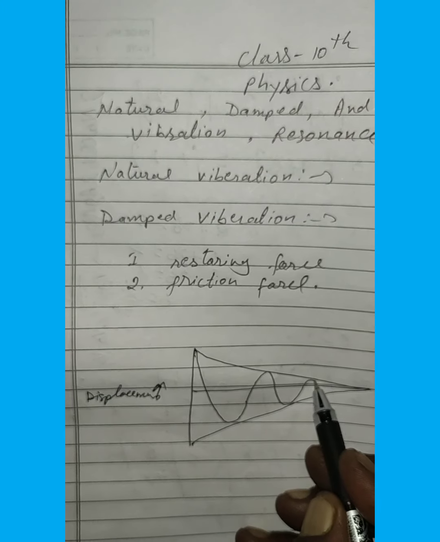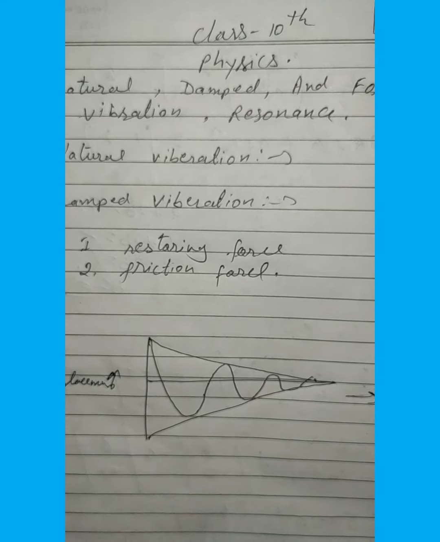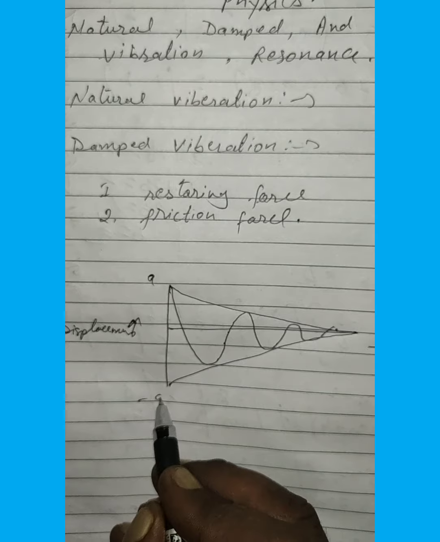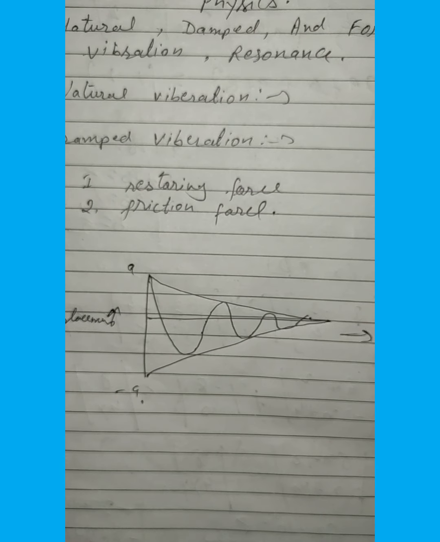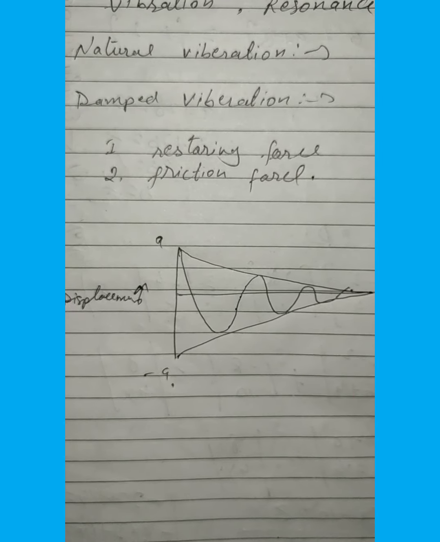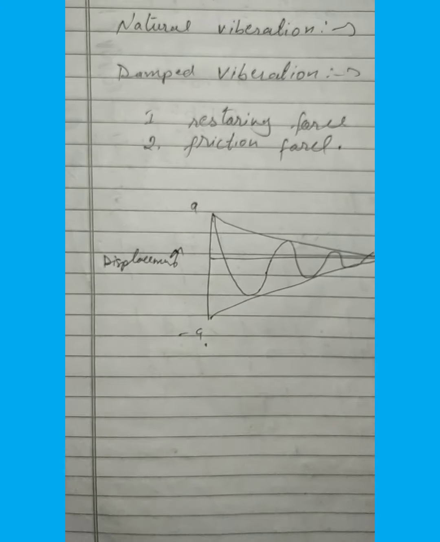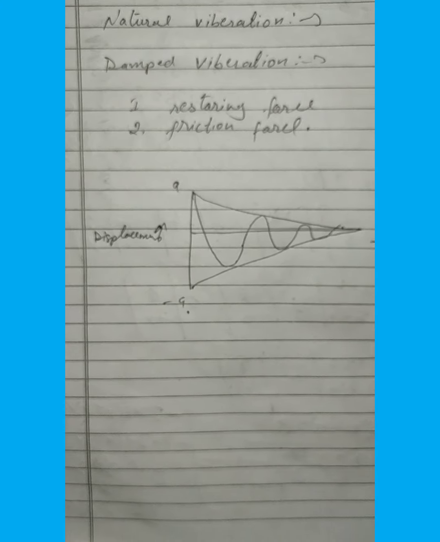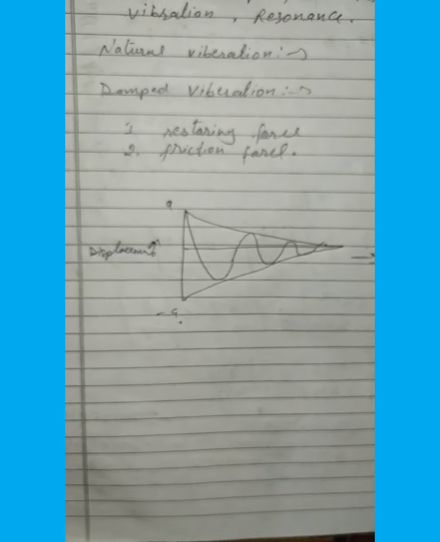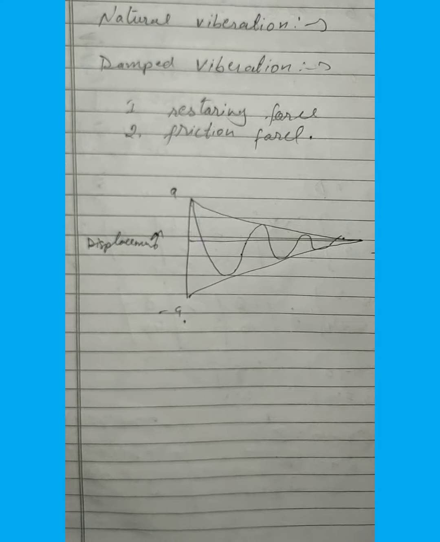This is called damped vibration. Examples of damped vibration: when a slim branch of a tree is pulled and released, it makes damped vibration. A tuning fork when struck on a rubber pad executes damped vibration. There are so many examples in our surroundings.